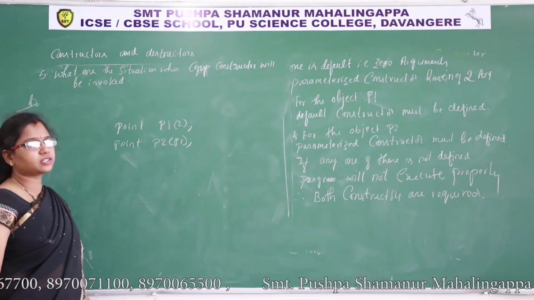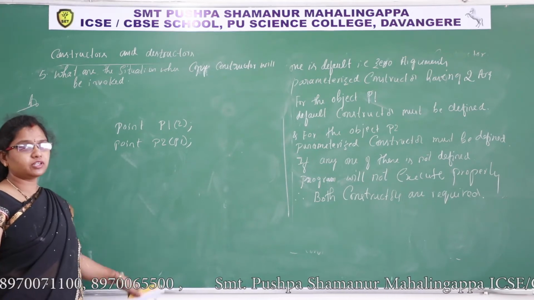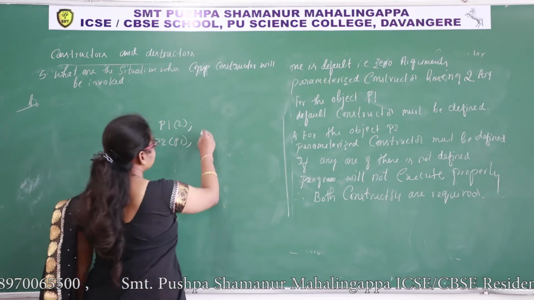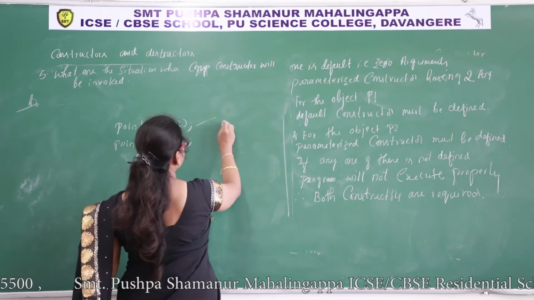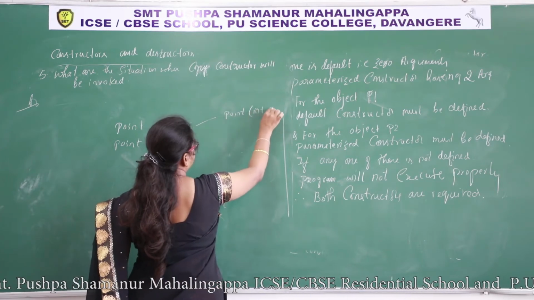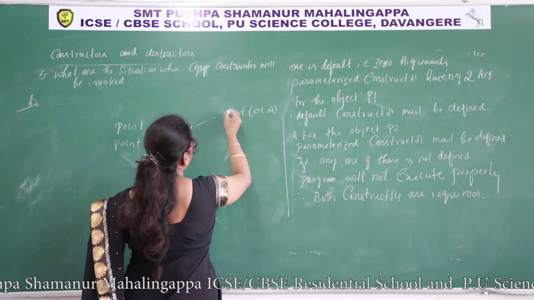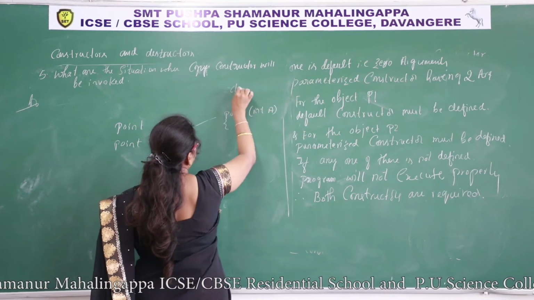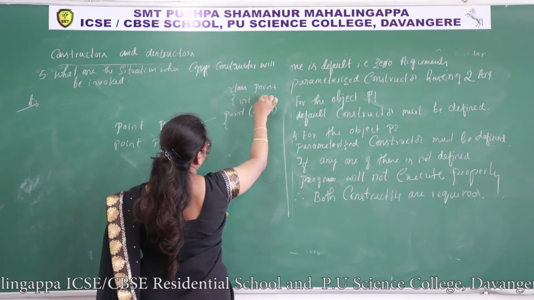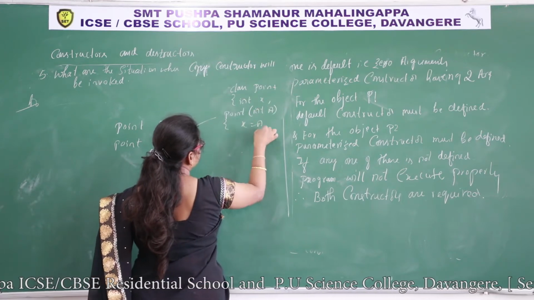For these two constructors, there must be a constructor definition within the class. What would be the constructor definition for this object? Point int a. If you assume the data member class point, int x is equal to a.